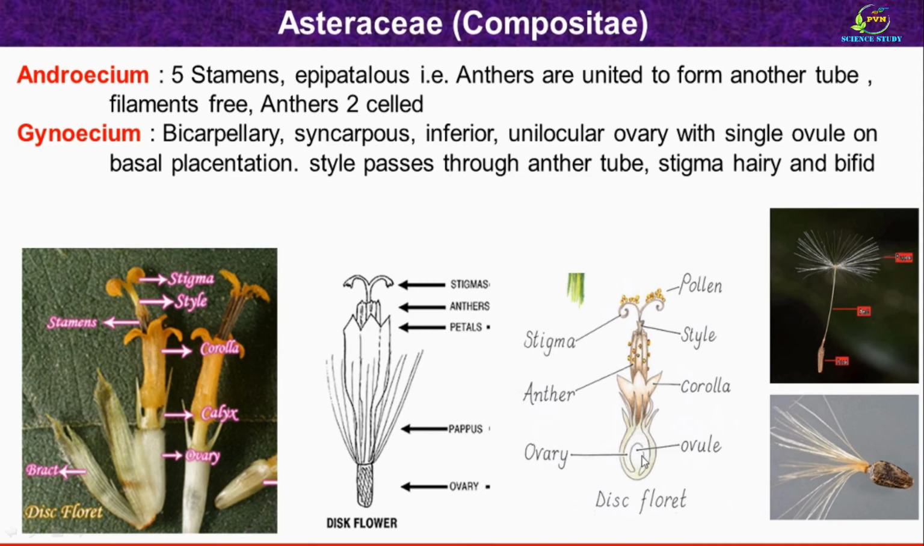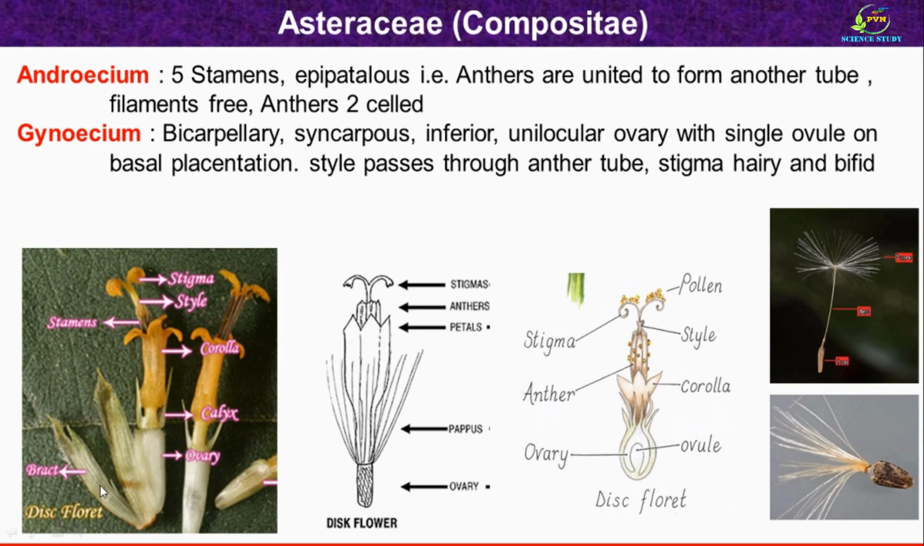Ovary is inferior because all the floral whorls are arising from the top of the ovary, and so the ovary is inferior. Ovary is unilocular with a single ovule on basal placentation, as you can see here. The style of the carpel passes through the anther tube. Here is the stigma, which is hairy and bifid. Here also in this photograph you can see the bifid stigma, the style and ovary.